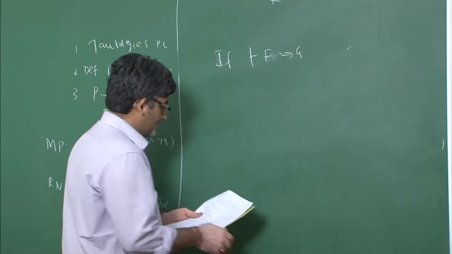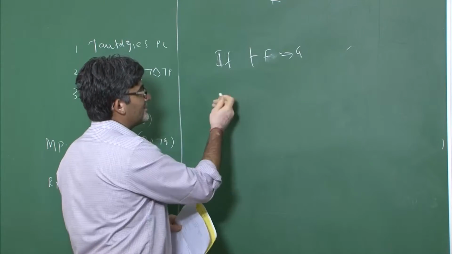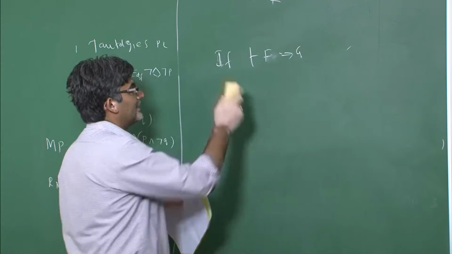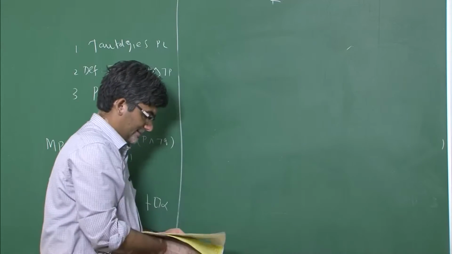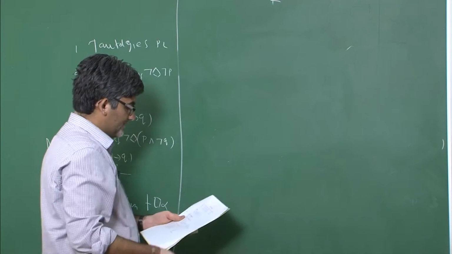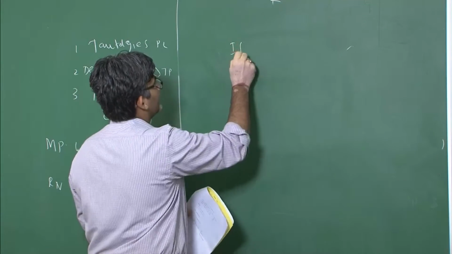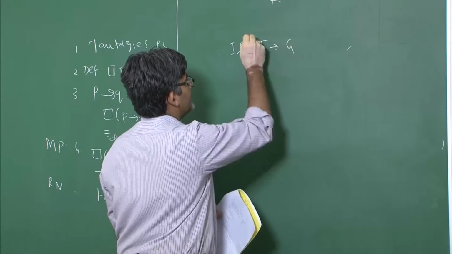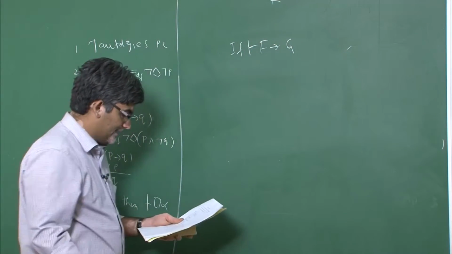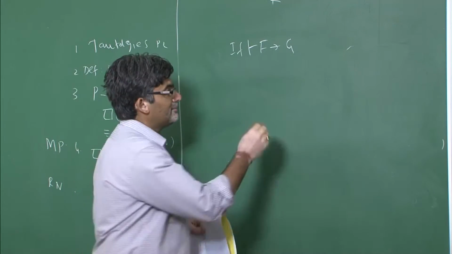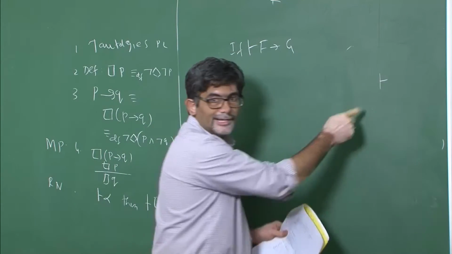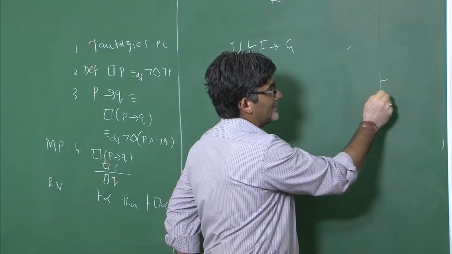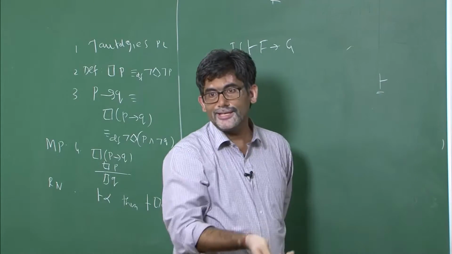So now we are trying to prove one more theorem, and then the rest of the things you can do on your own. If F implies G is considered to be a theorem, note that when I write it like this, it means a deduction, you are deducing something.